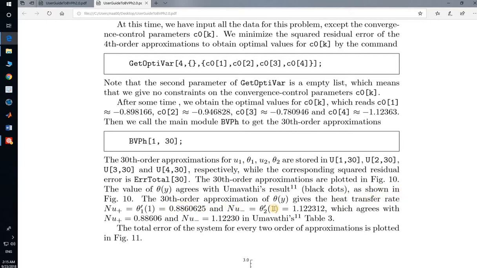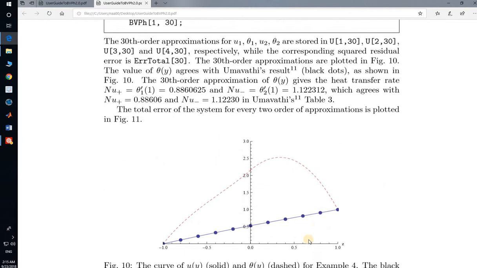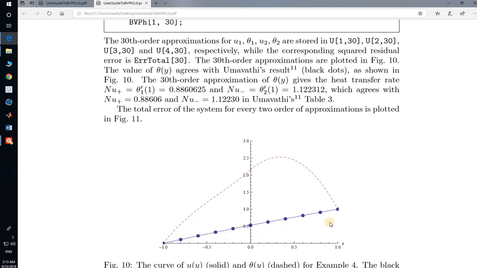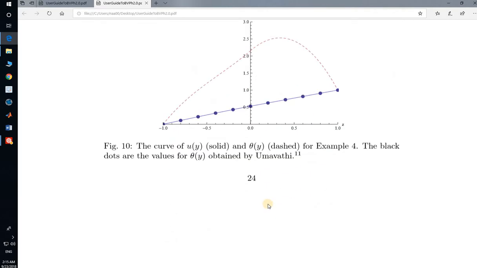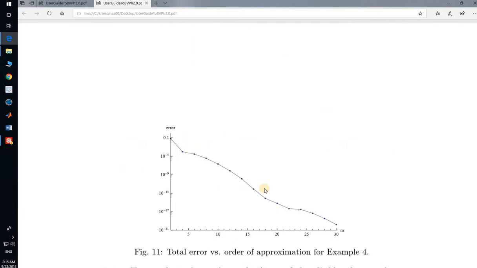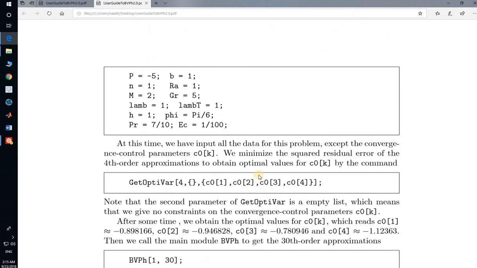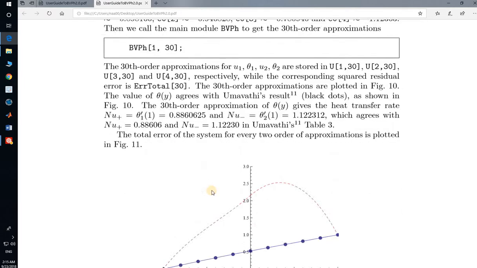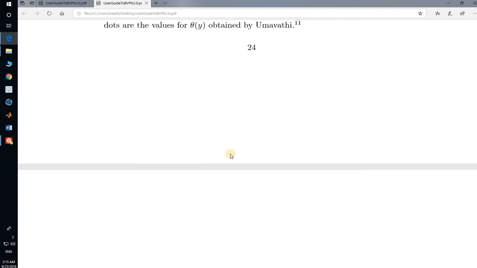The 30th order approximation of theta y gives the heat transfer rate, which agrees with this one. The total error of the system, the dots satisfy the error, and this is our graphical result. But for getting the graphical result we have to use the plot command, and we get this result.